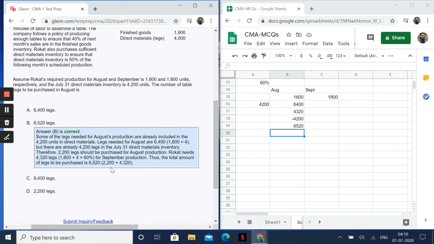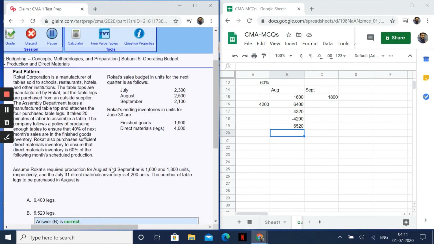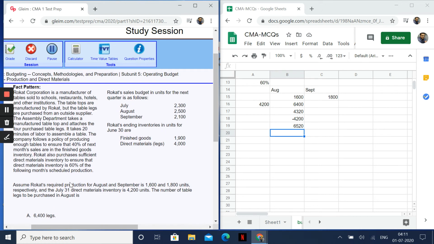6520 legs are required. Very easy. You need to understand the question first, then only you will be able to answer it. Otherwise you would be jumbled in the irrelevant information. You would be thinking, what is this for, what is that for? That will only happen if you don't have clarity.